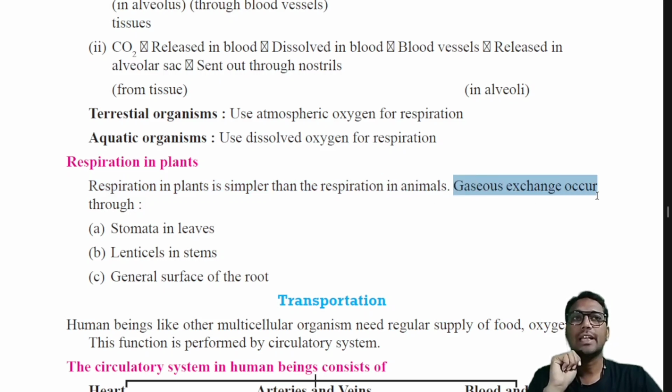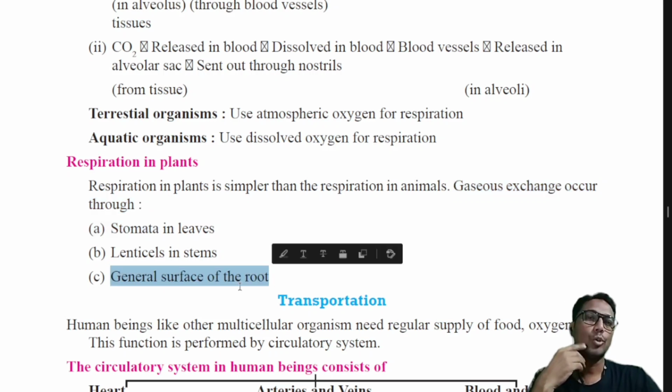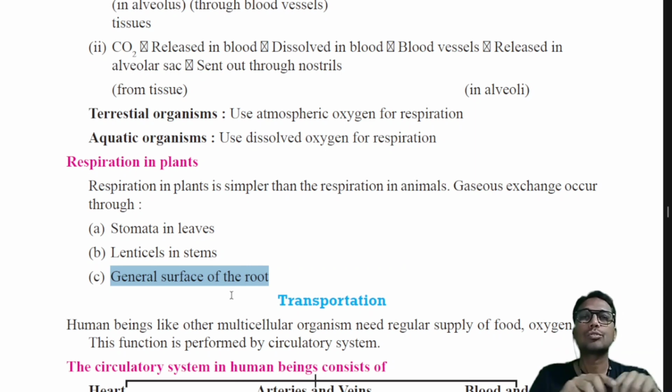Simply, the gaseous exchange occurs through, first, the stomata in the leaves, second, the lenticels in the stem, where there are some cells, some openings, called lenticels. And the third is the general surface of the root. Okay, even roots need respiration. Throughout the plant body, gaseous exchange takes place. That is why they don't have any particular respiratory system, right? So this is about the respiratory system in human beings and plants.